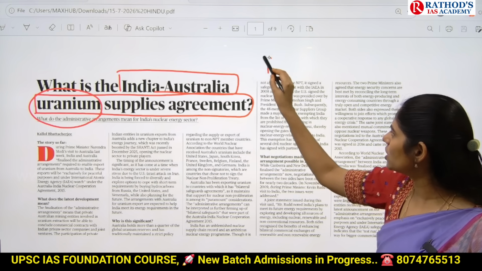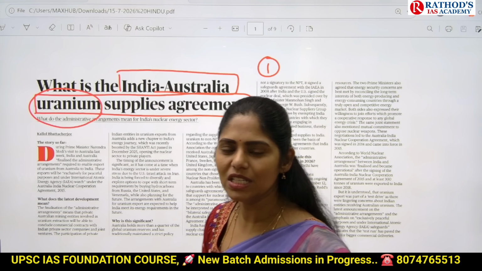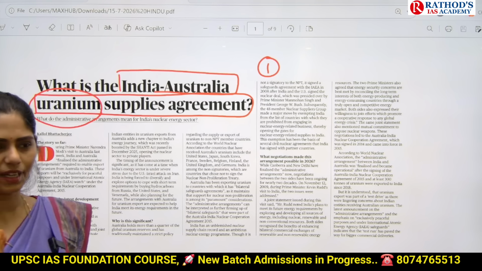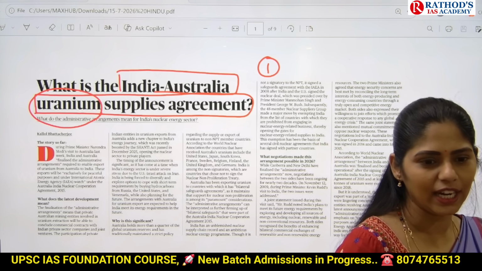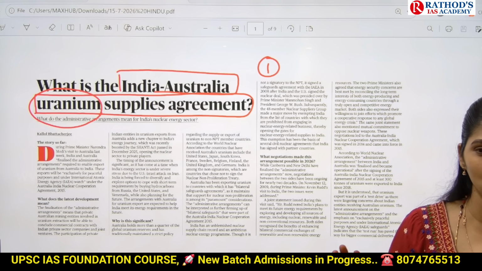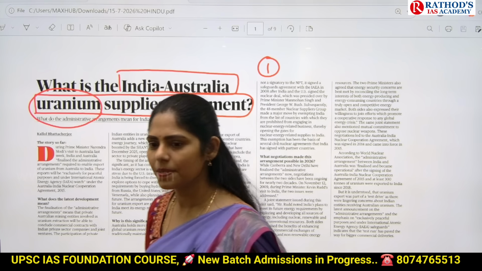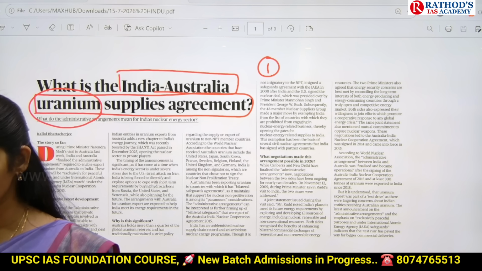So first question that you can expect here is, recently uranium supplies agreement is signed between India and which of the following country? Option A, USA, B, China, C, Australia, D, New Zealand. Like that, UPSC can give you a simple question. This type of question UPSC used to give before 2020. And in 2027, UPSC can give this kind of question. That is the first thing.